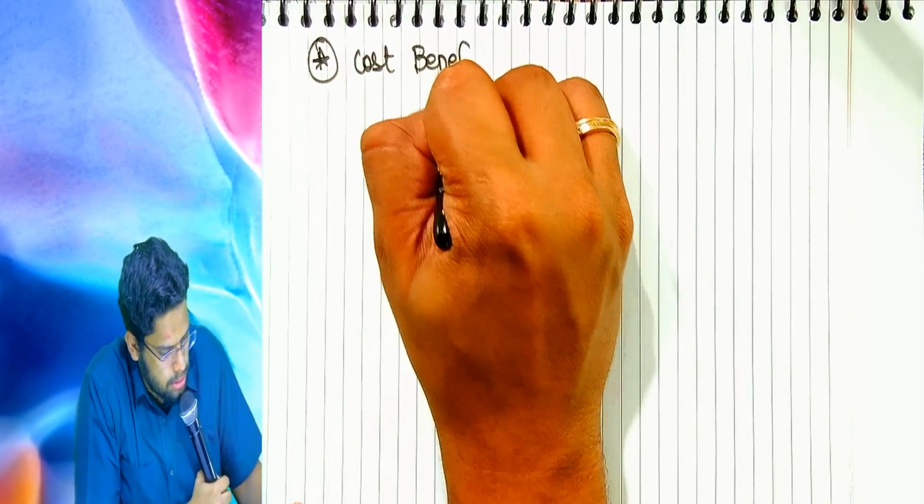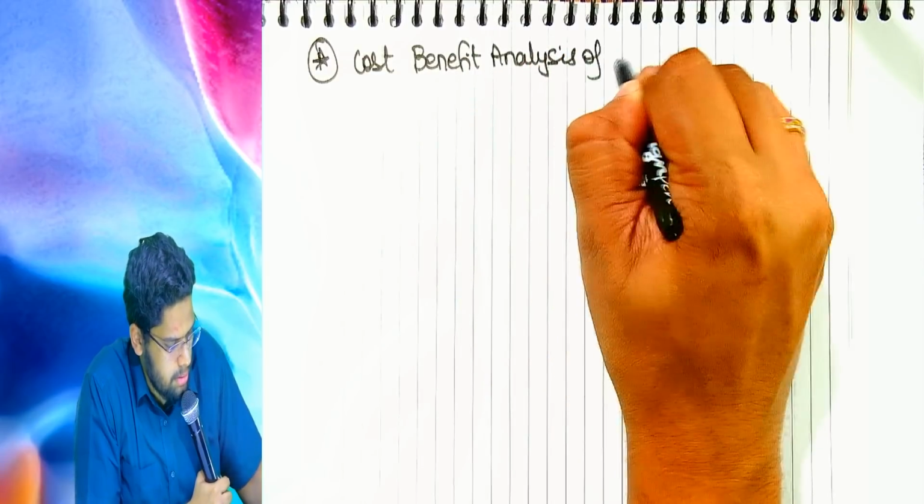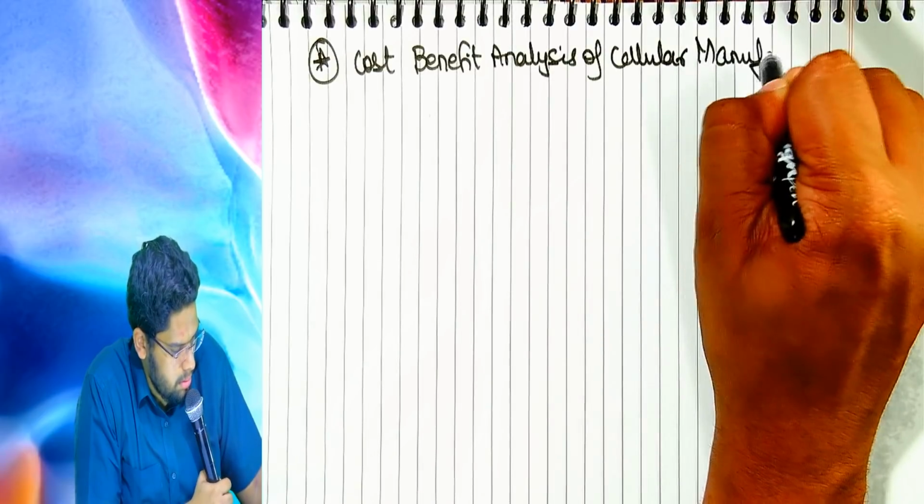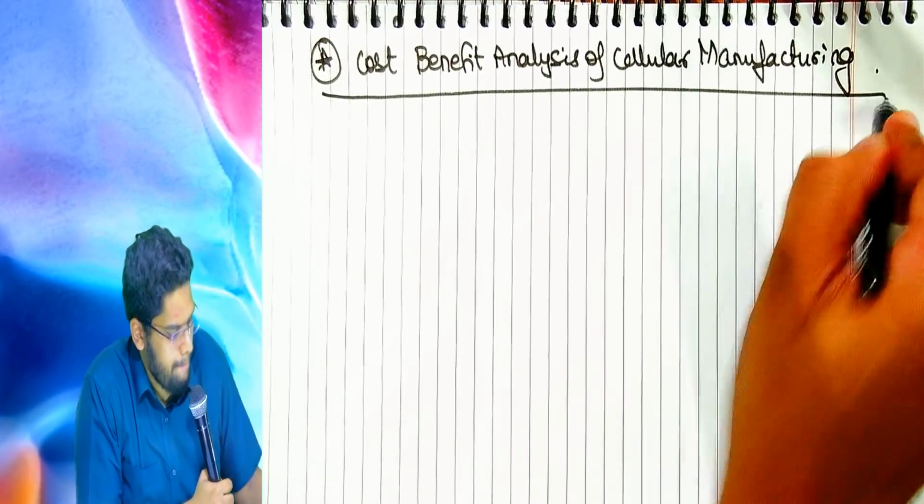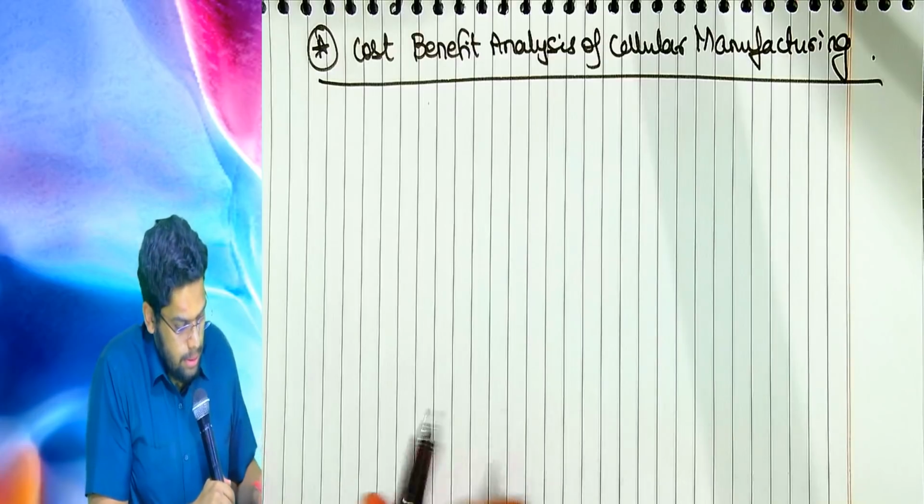So please give the side heading as cost benefit analysis of cellular manufacturing. Cost benefit analysis of cellular manufacturing.